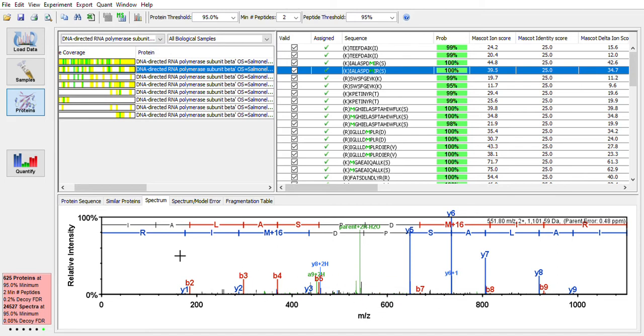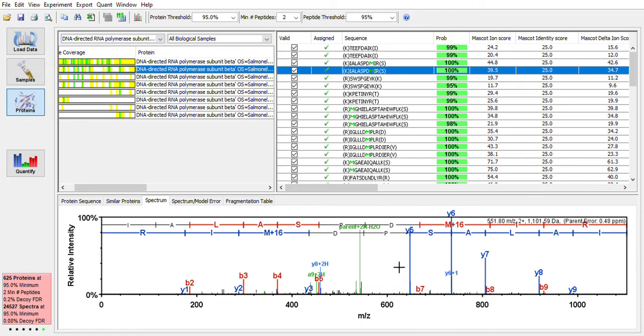So we're looking for good coverage of the Y ions and the B ions. We're looking for good signal to noise. So signal to noise means that the signal from our peak is significantly above the noise level, and you can look at this and see the noise level.